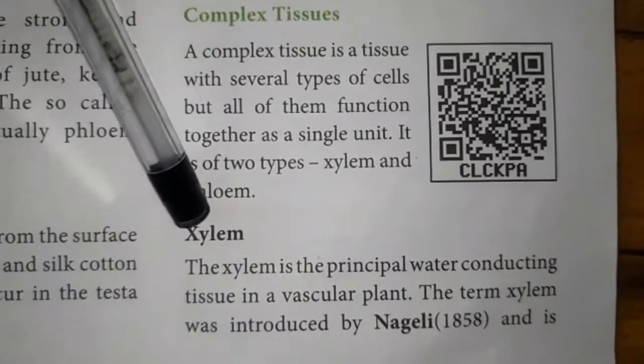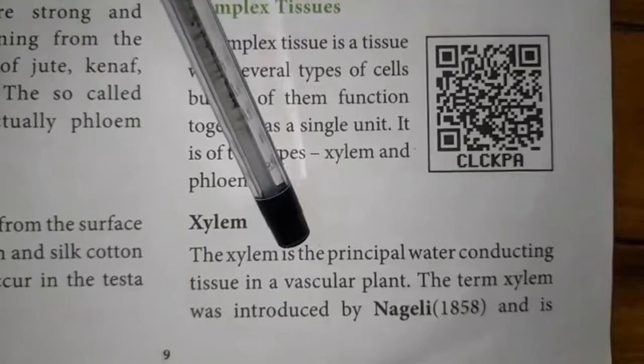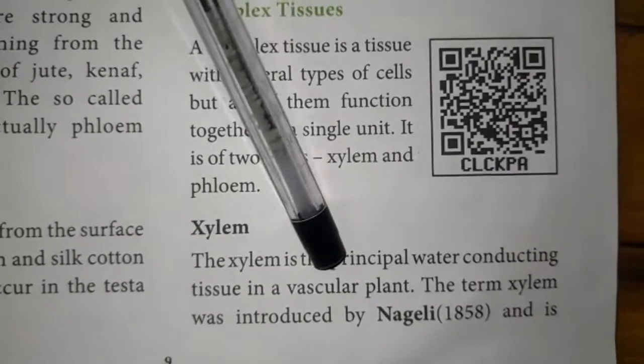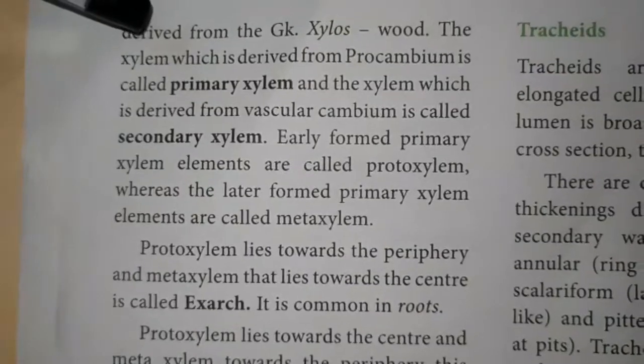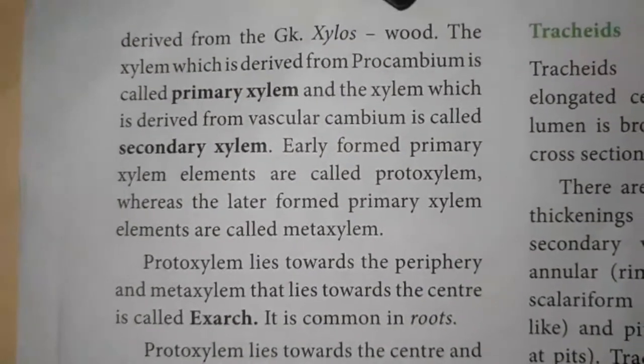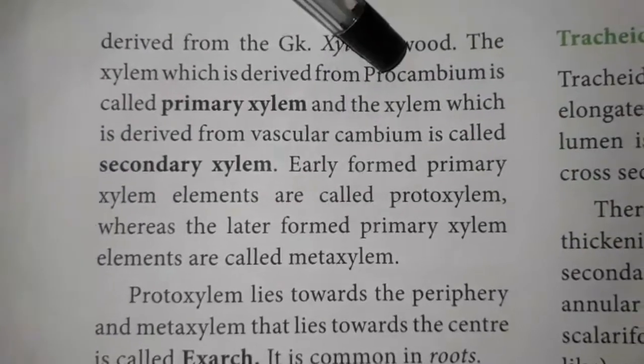So what is a xylem? The xylem is the principal water conducting element in vascular plants. The term xylem was first introduced by Naegeli. The word xylem is derived from the Greek word, which means wood.